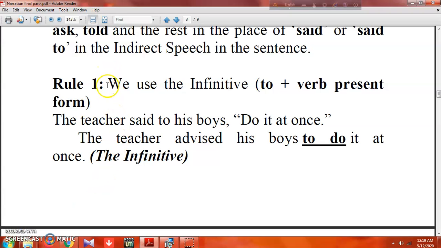And the first and foremost rule is that we use the infinitive to plus base form of verb. So it will not be like the other tenses or other sentences. Here we use the infinitive. Rule 1 says you use infinitive. So the example says: the teacher said to his boys, "Do it at once." So the teacher advised or commanded, so it will take advised here. So the teacher advised his boys to do it at once.